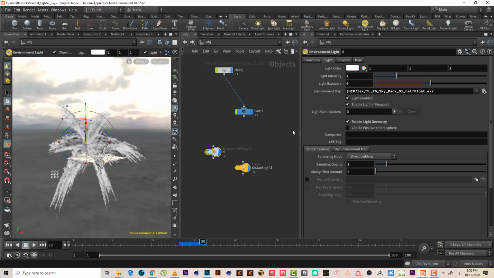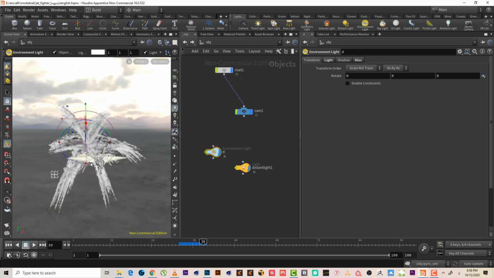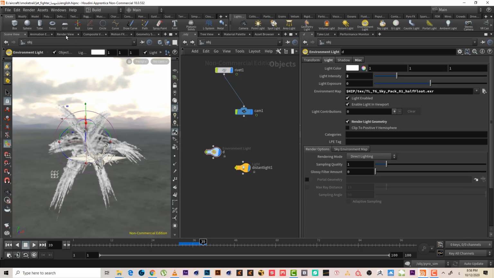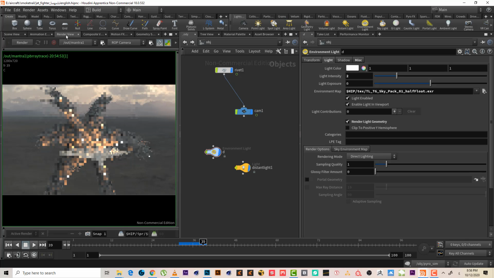We can change the rotation thing from here, maybe like this. Okay, nothing happened. Okay, so let's render this scene.